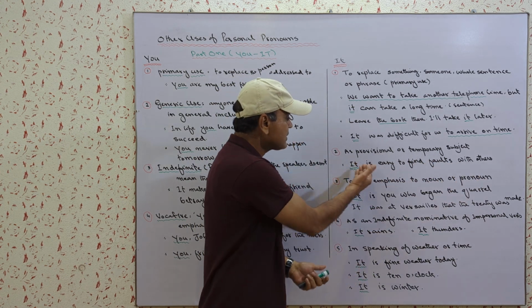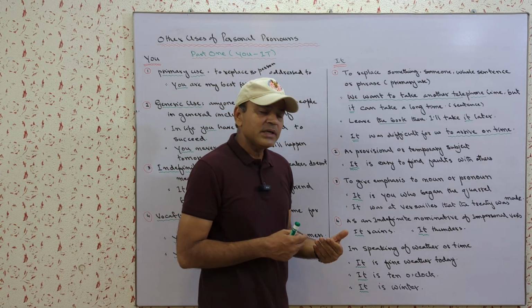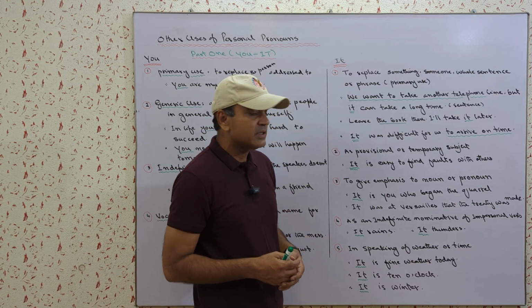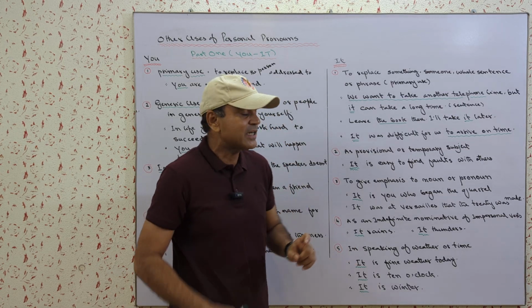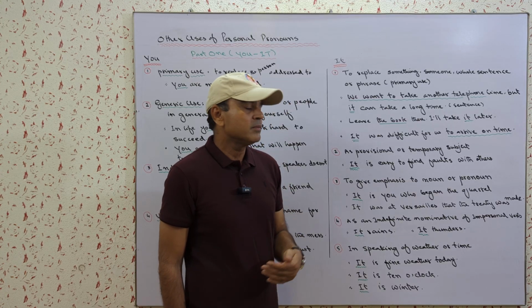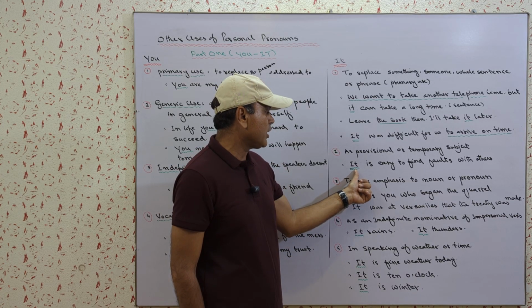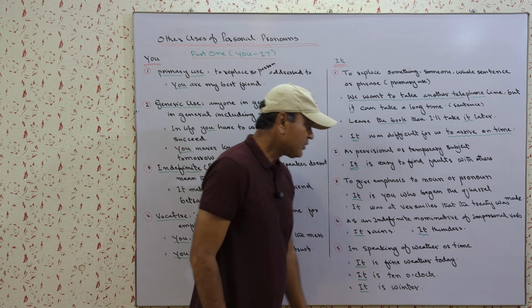Here we have no specific subject for whom it is easy to find faults with others. We are making a general statement, and a sentence may not be made without a subject, so that's why we are using it as a provisional subject in this sentence.